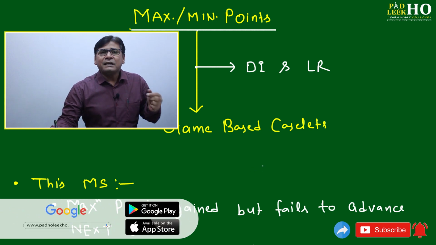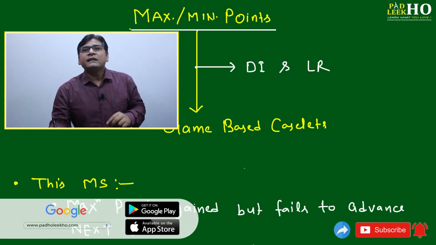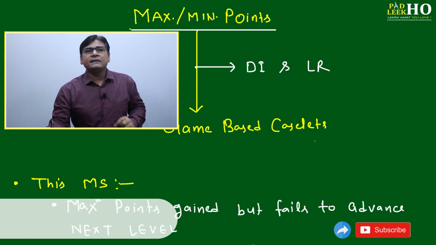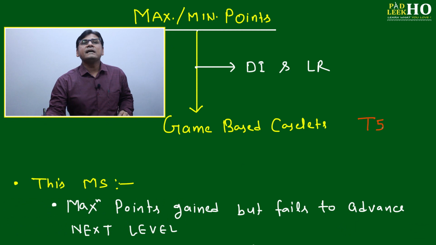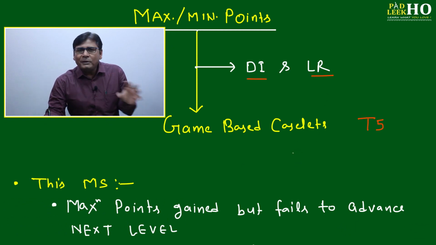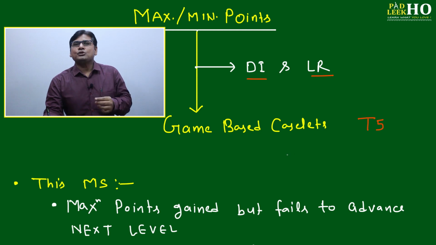DI and LR. We will study it in the DI category, type 5. Under the DI section we will study game-based caselet under the T5 category. This is part of your DI and LR, one of the common types of question, or you can say a very typical question. Almost every year in CAT, generally, a question will come.